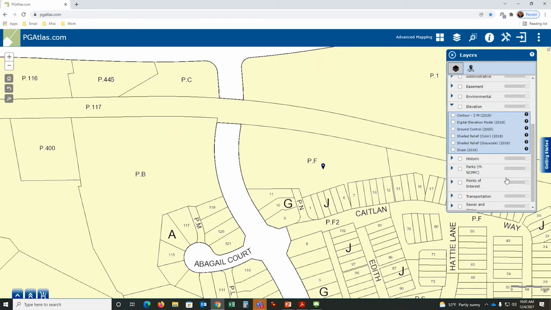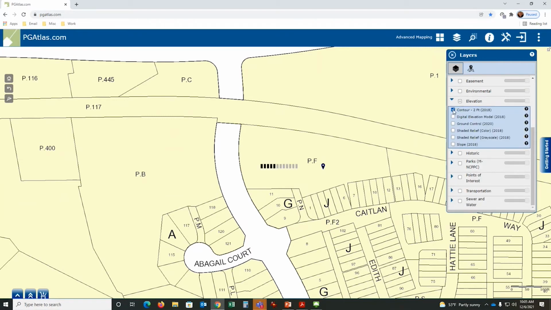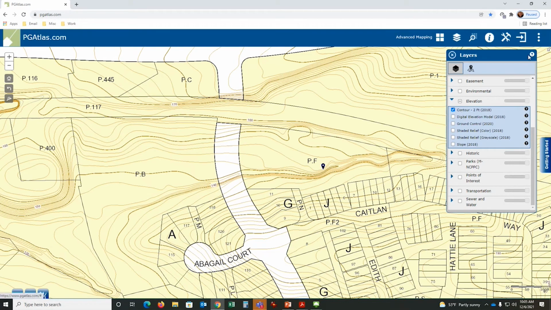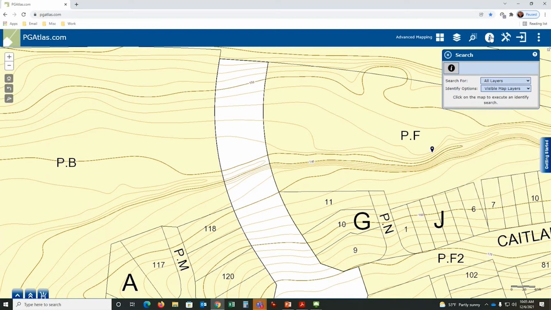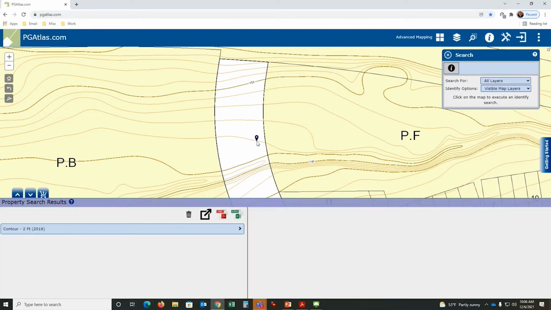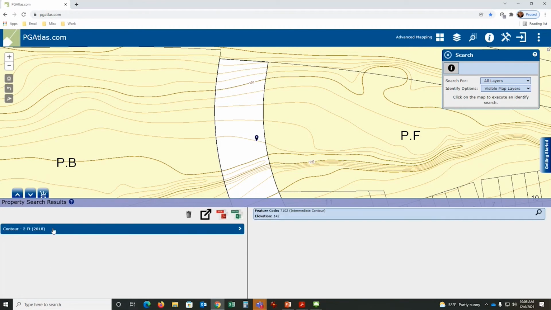Elevation data, contours. You want to know where the elevations are? You can see there's a 140 designation here. I can click on the white circle blue eye. I can click on that line, and it tells me that's 142 feet.